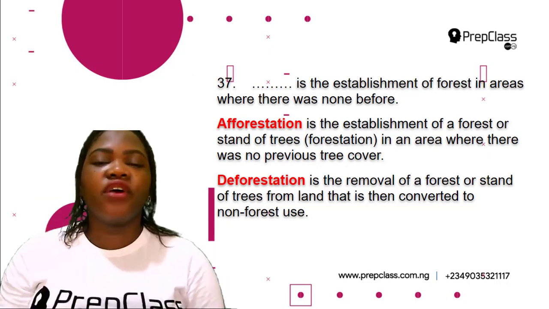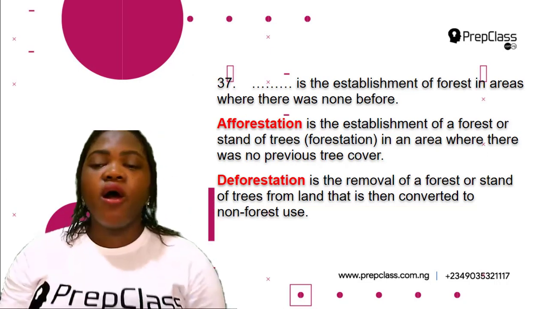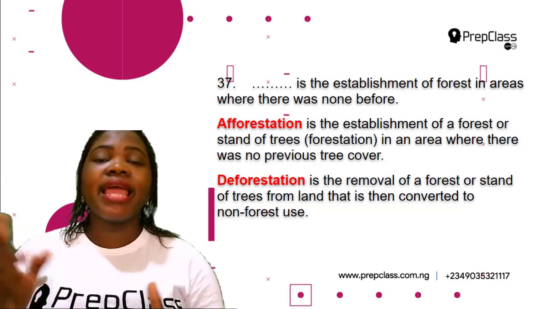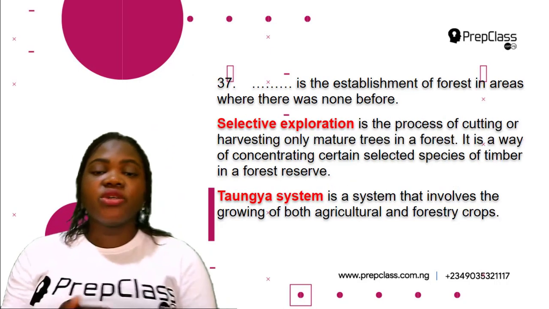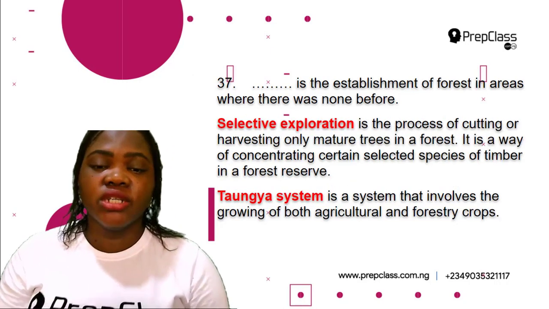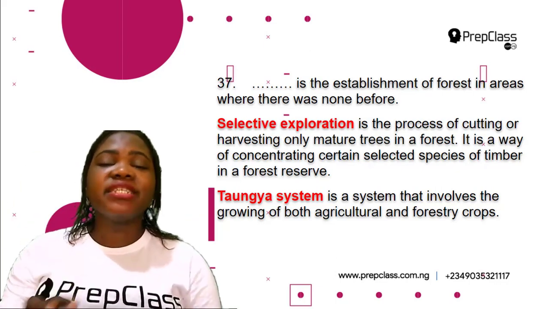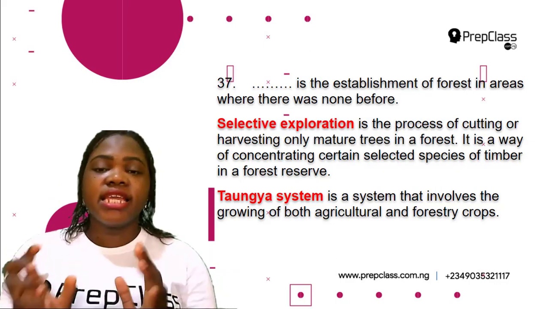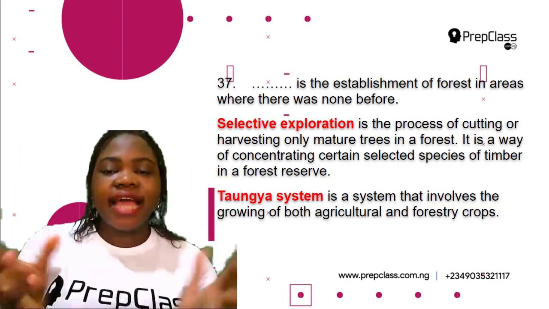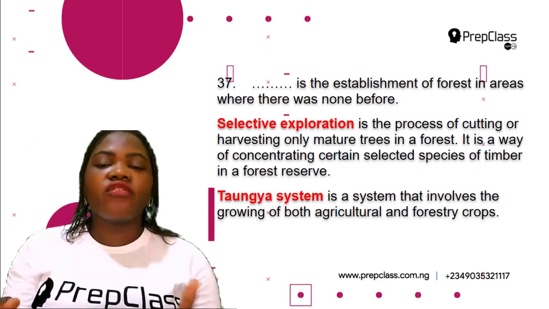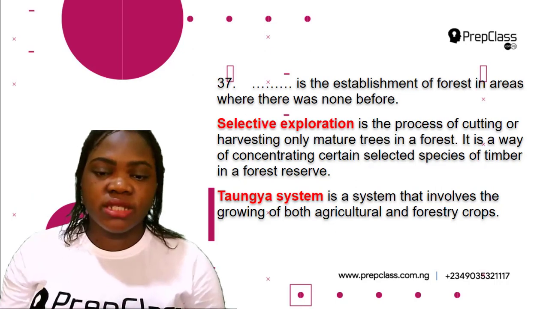What about deforestation? Deforestation is the removal of a forest or stand of trees from a land and then converted to non-forest use. Selective exploration is the process of cutting or harvesting only mature trees in a forest, a way of concentrating certain selected species of timber in a forest reserve.